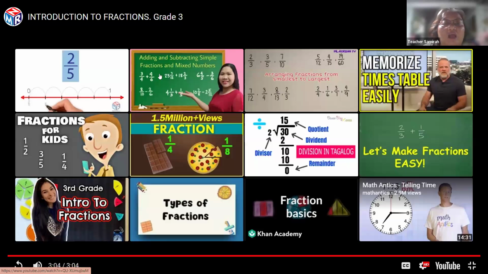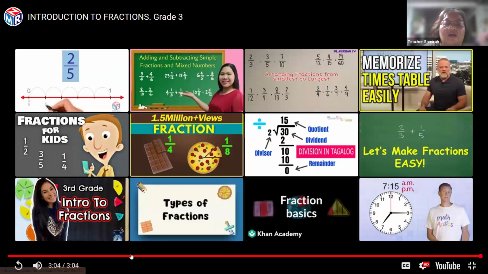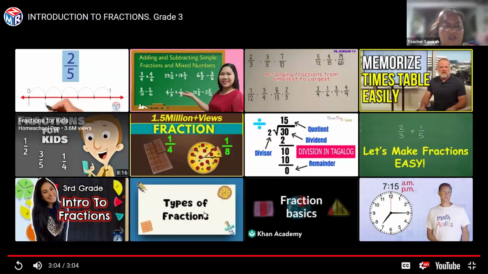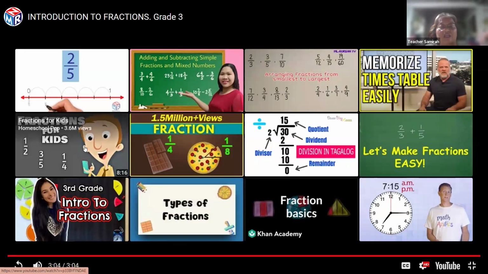So next time we will have to watch addition and subtraction of same denominators, or addition and subtraction of different denominators, something like that. Okay, and then look at this. So we will have to watch these fractions for kids first, then types of fractions.